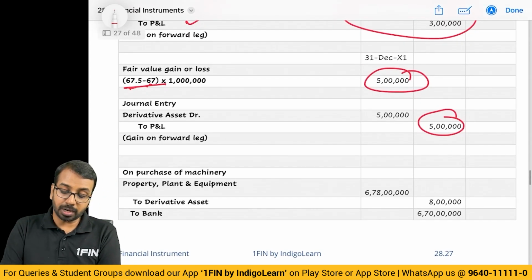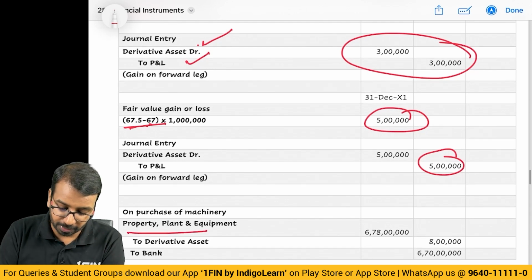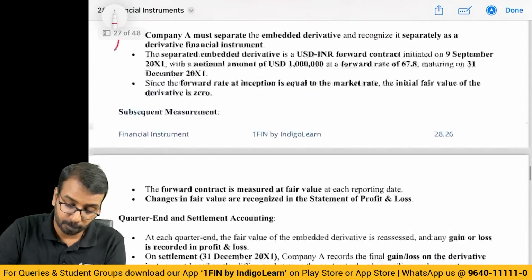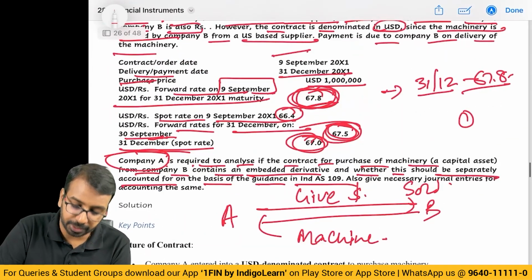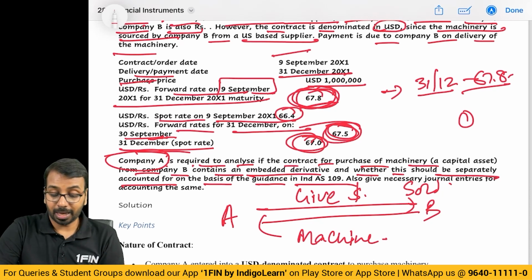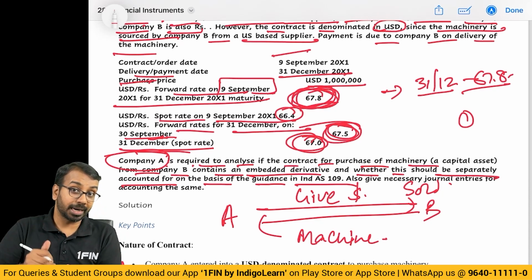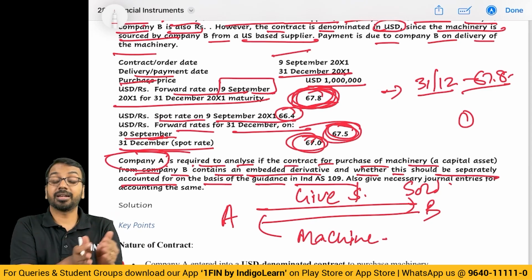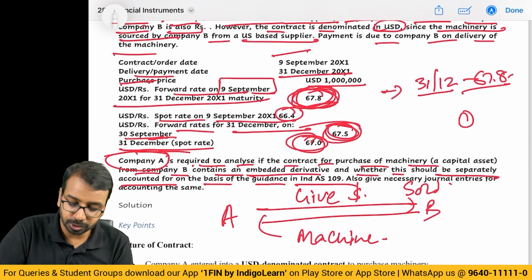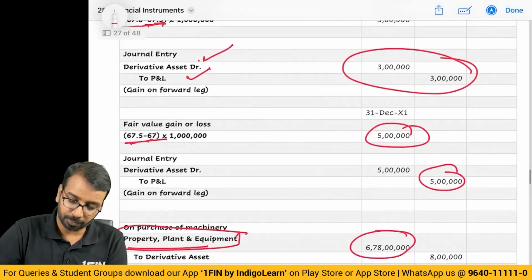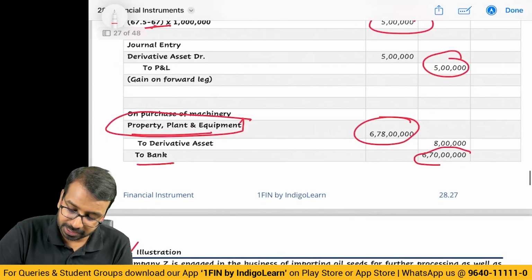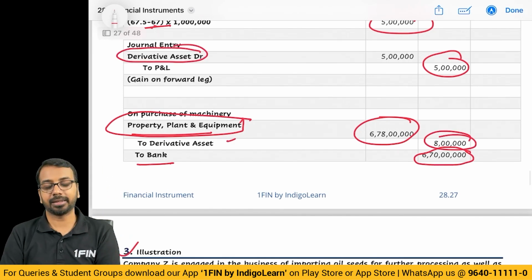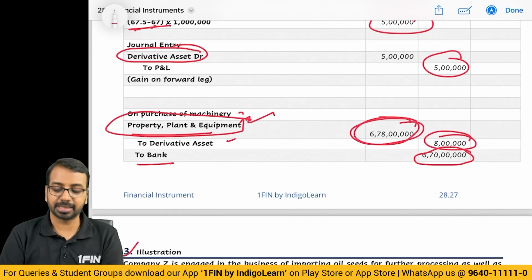Then at what value will I record the purchase of machinery? Property, plant and equipment will be recorded using the forward rate, that is 67.8. Because if I am buying, I am expecting a cash outflow and I would have taken a forward contract, that underlying forward contract kind of a thing. I am settling in USD, so I would have taken a separate forward contract for the future cash outflow. So 67.8. To the bank, I will have to pay only 67 lakhs. The difference is basically the realization of this derivative asset of 8 lakhs. And hence PPE is recorded at 67.8 lakhs.